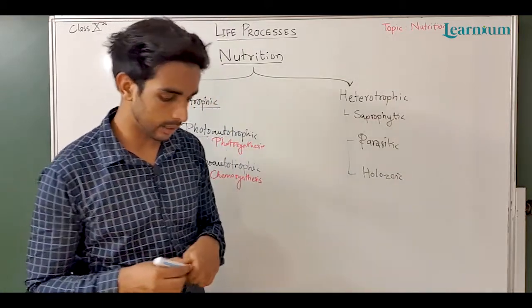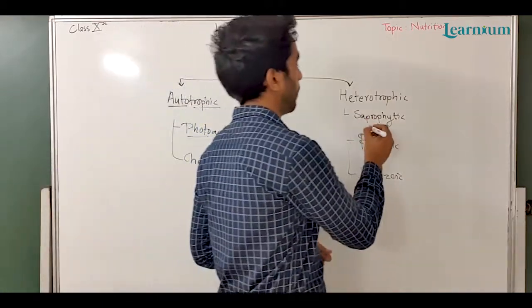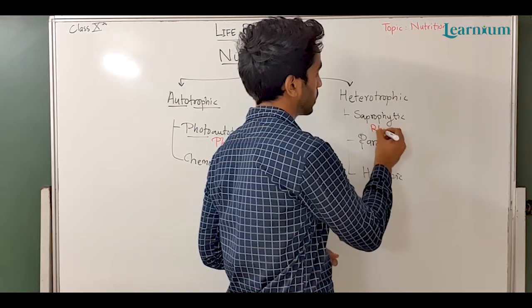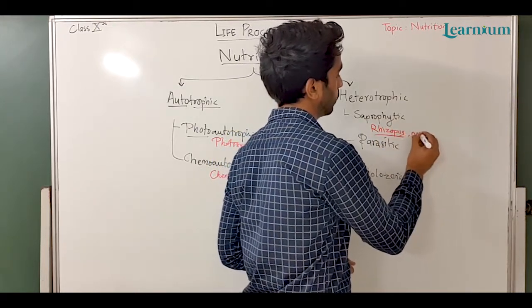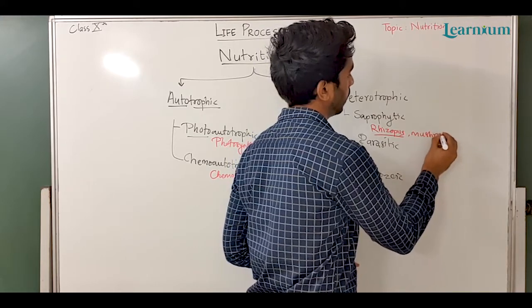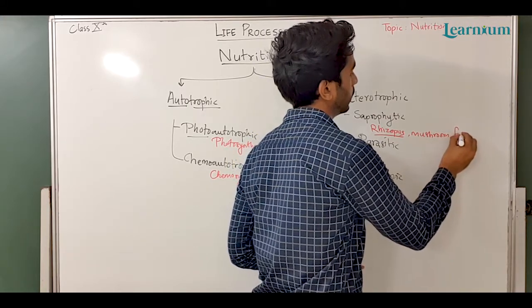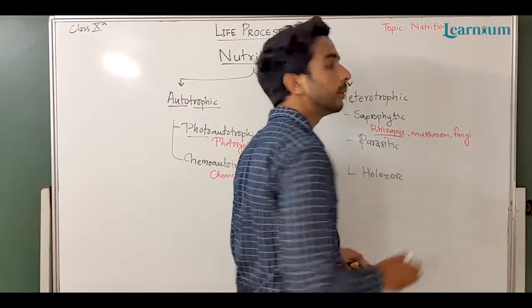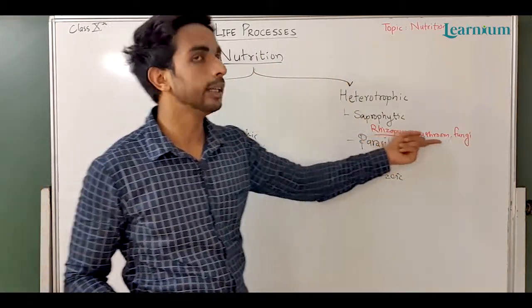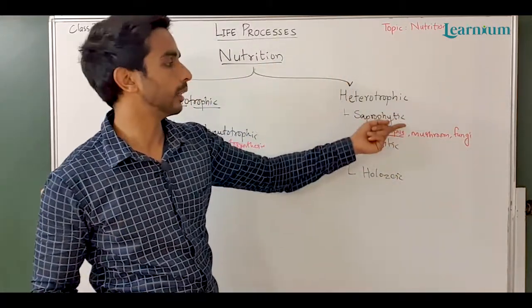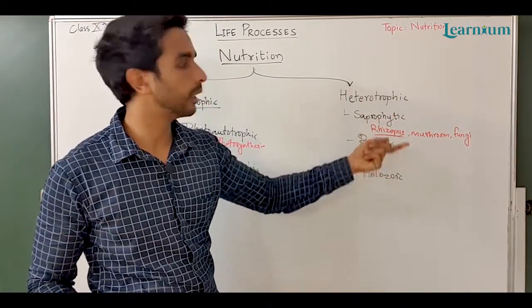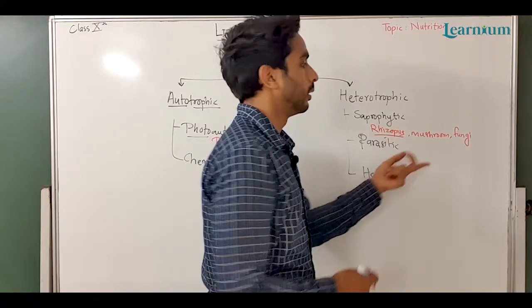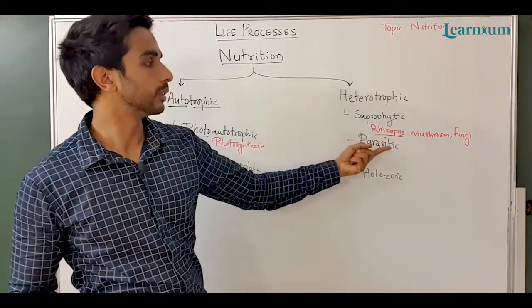We can write the examples as Rhizopus, mushroom, and other fungi. They are decomposing the decaying material, and from that they are obtaining their nutrients directly. They are not digesting it, they are just absorbing the nutrients.